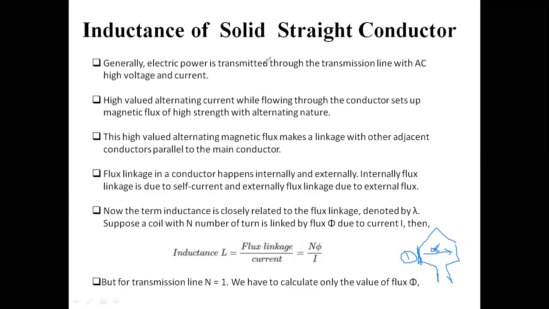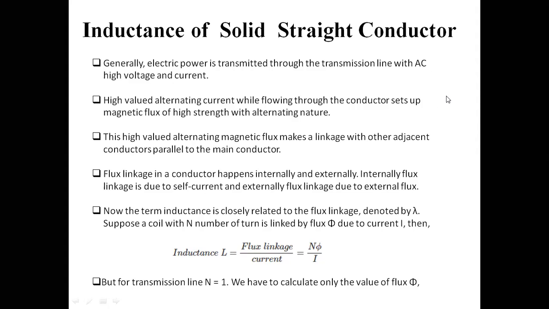So you can remove it, we can erase it. In that case, we have a single state conductor 1, and the other conductor is situated at infinite distance, so it will not affect the operation of the state conductor. So we are going to discuss only a single state conductor. Okay, clear? Now for this derivation, our number of turns N equals 1. We are taking N equals 1 always for transmission line, because we have a single conductor.